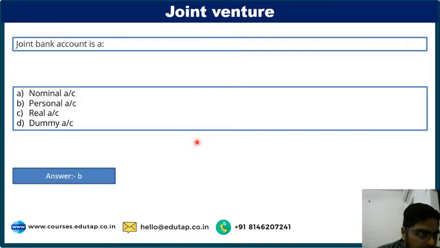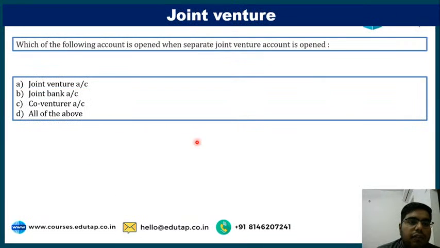Absolutely, Shubham. When the co-venturer contributes funds, they send money and the joint bank account receives it. Debit the receiver, credit the giver. By this rule, we are maintaining the entries here. This is a very important point. If you have never solved this question, you do not know the answer. That is why I have given you this question. In the examination also, I guess most of the students have got the reason behind it. If anyone still has a doubt, just remember this point: joint bank account is a personal account.